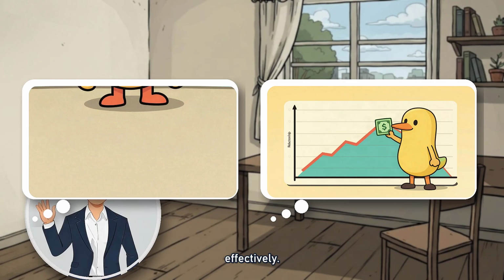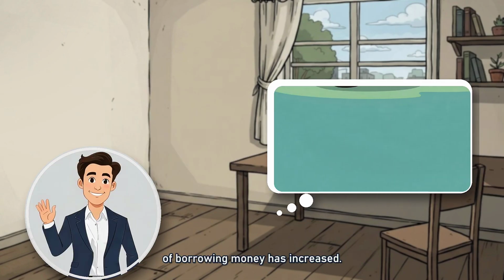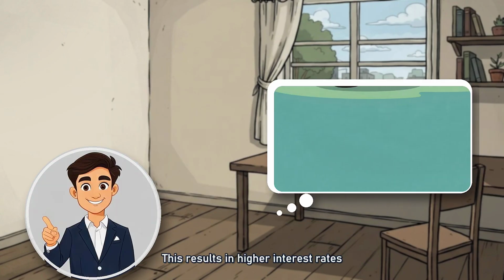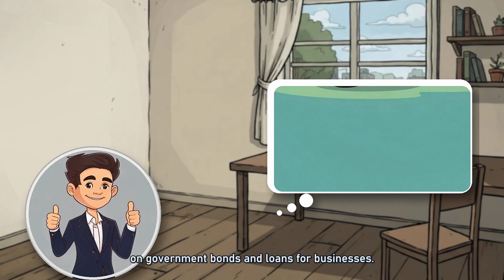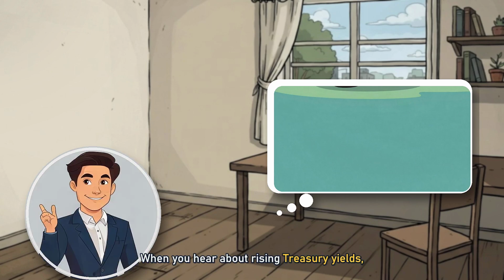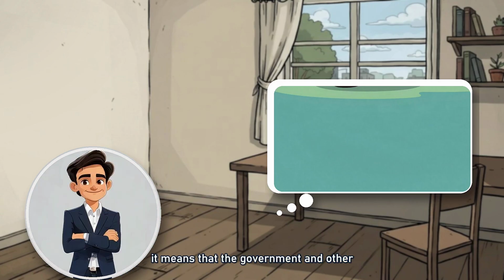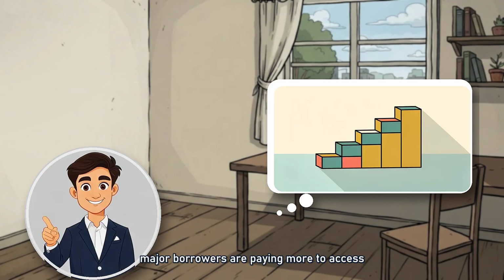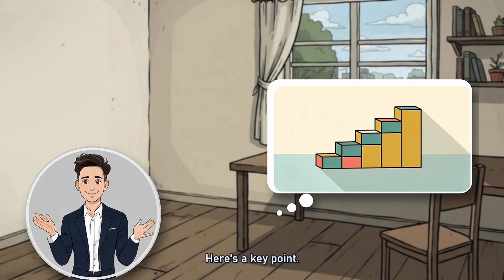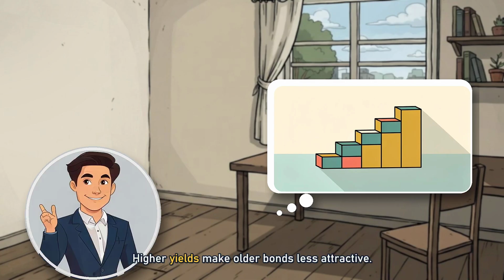portfolios effectively. Soaring treasury yields indicate that the cost of borrowing money has increased. This results in higher interest rates on government bonds and loans for businesses. When you hear about rising treasury yields, it means that the government and other major borrowers are paying more to access funds. Here's a key point. Higher yields make older bonds less attractive.